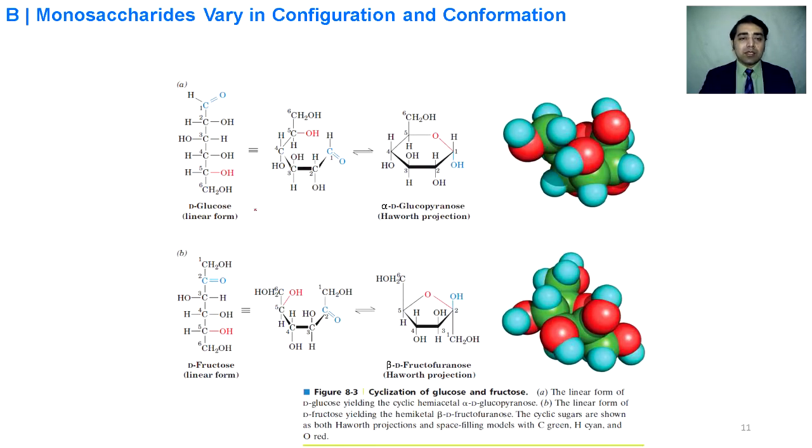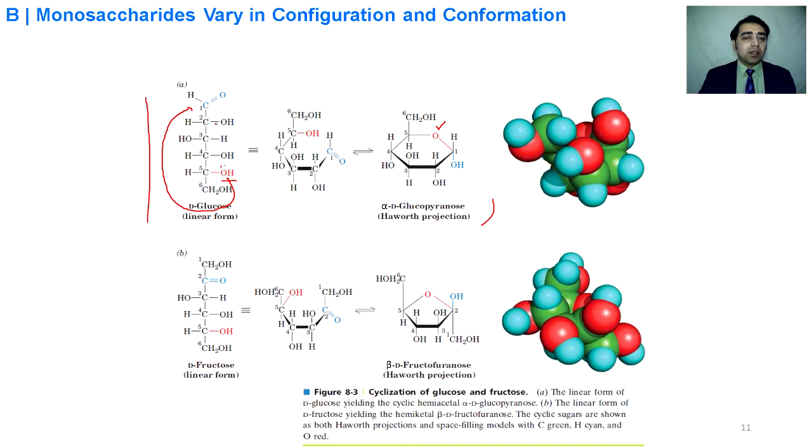So the cyclic structure is attained by a glucose molecule when it is present in water. The cyclic structure of glucose is called the Haworth projection. How to draw the cyclic structure from the linear chain, we will learn from this slide. The fifth carbon has a hydroxyl group, shown in red, containing a lone pair of electrons. This lone pair attacks carbon number 1 and forms a bond with carbon number 1 through its oxygen.